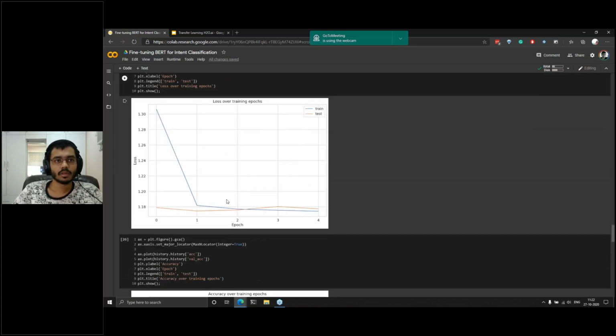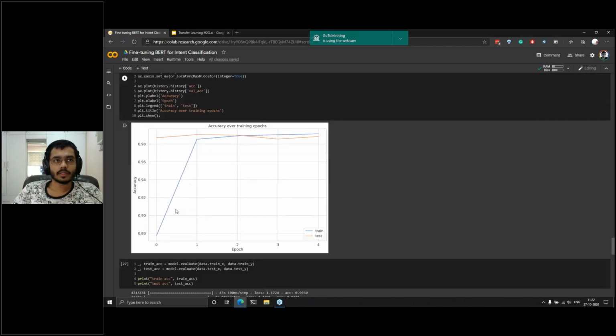Here I have shown you a training graph. This is the loss over training epochs, how it has decreased. So you can see that after only one epoch the loss has been significantly reduced, and this is because of transfer learning. You might not observe this when you train a model from scratch. And you can see the accuracy graph, and you can see that similar to loss, the accuracy has increased in just one epoch.